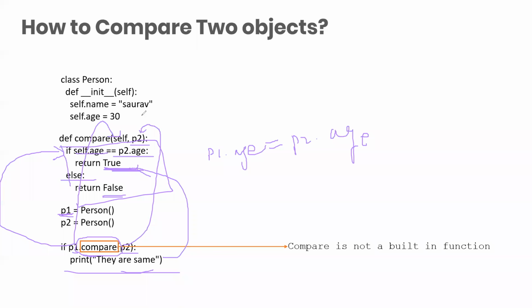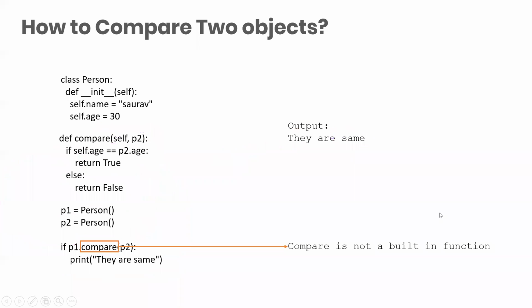In case P1 has an argument 30 and here 40, then what will it do? It will return false. So again, it will print out no results. We will check that on the next screen. Okay, so they are the same is getting printed out. Got this? This is important. Got this, everyone?